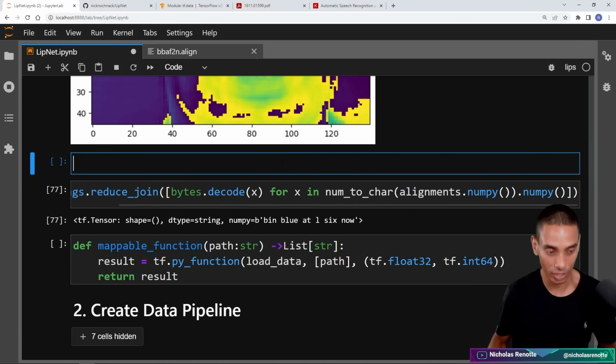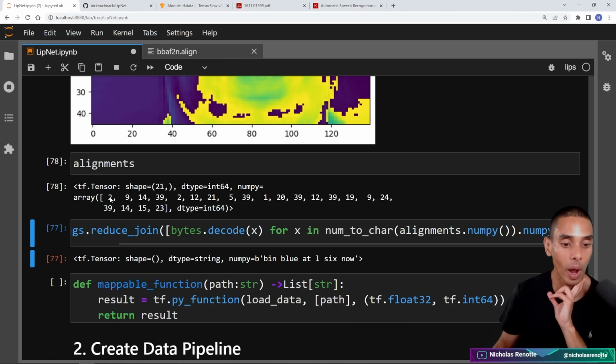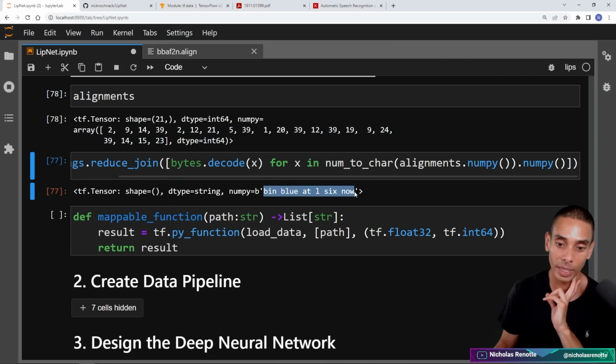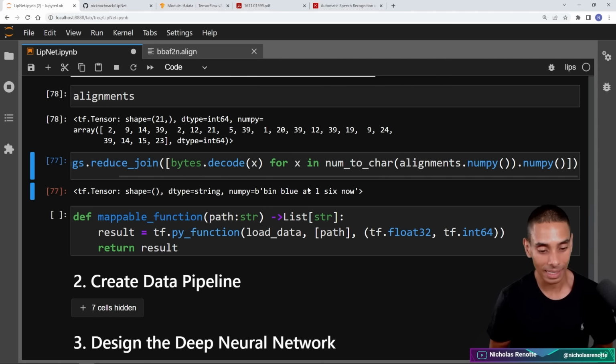The raw representation of that is just this, alignments. There you go. So each one of these individual characters. But remember, these just represent this specific sentence. So bin blue at L6 now. Okay, that is our set of alignments done.